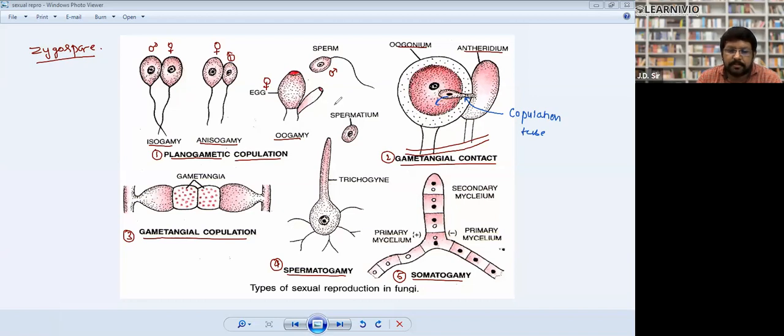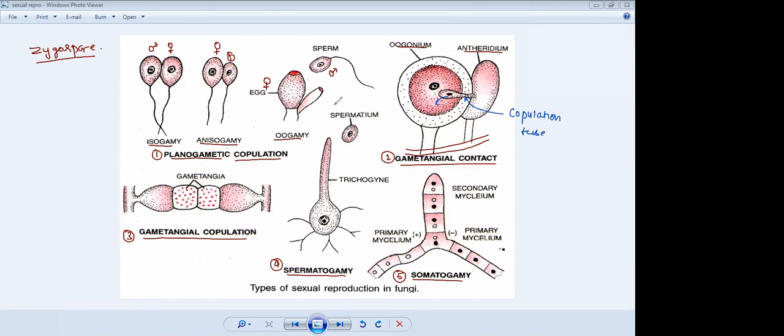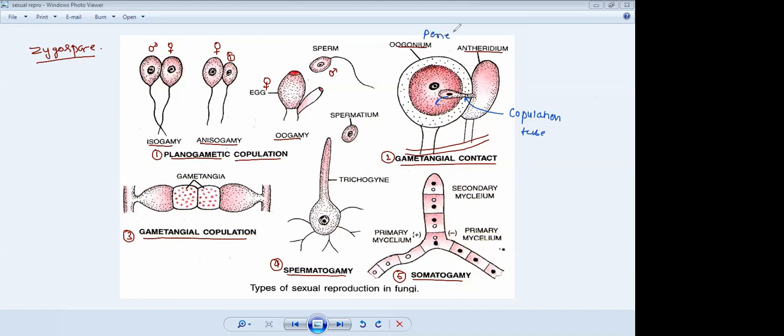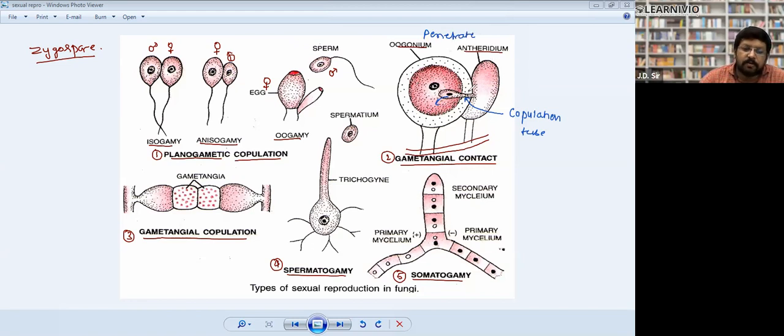Antheridium penetrate through copulation tube and discharge the nucleus inside Oogonium.